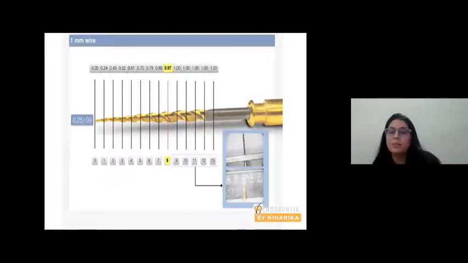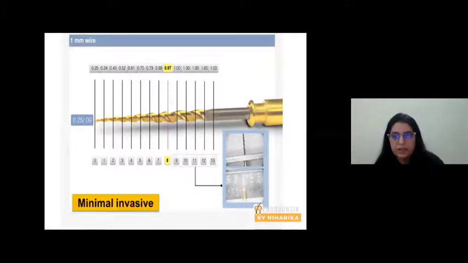So the maximum amount of dentine which the file is going to remove circumferentially is not more than 1 millimeter. So this particular principle makes it safe inside root canal procedures as compared to other orifice openers that are commercially available. So this file is minimally invasive.